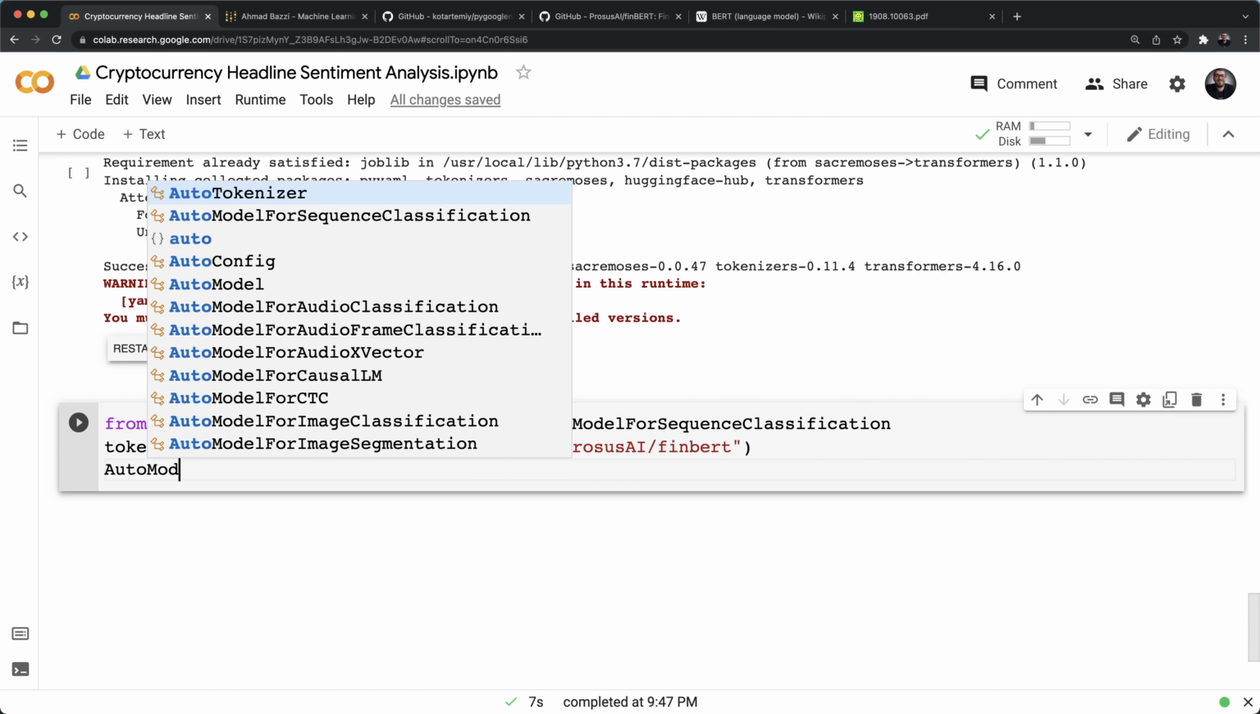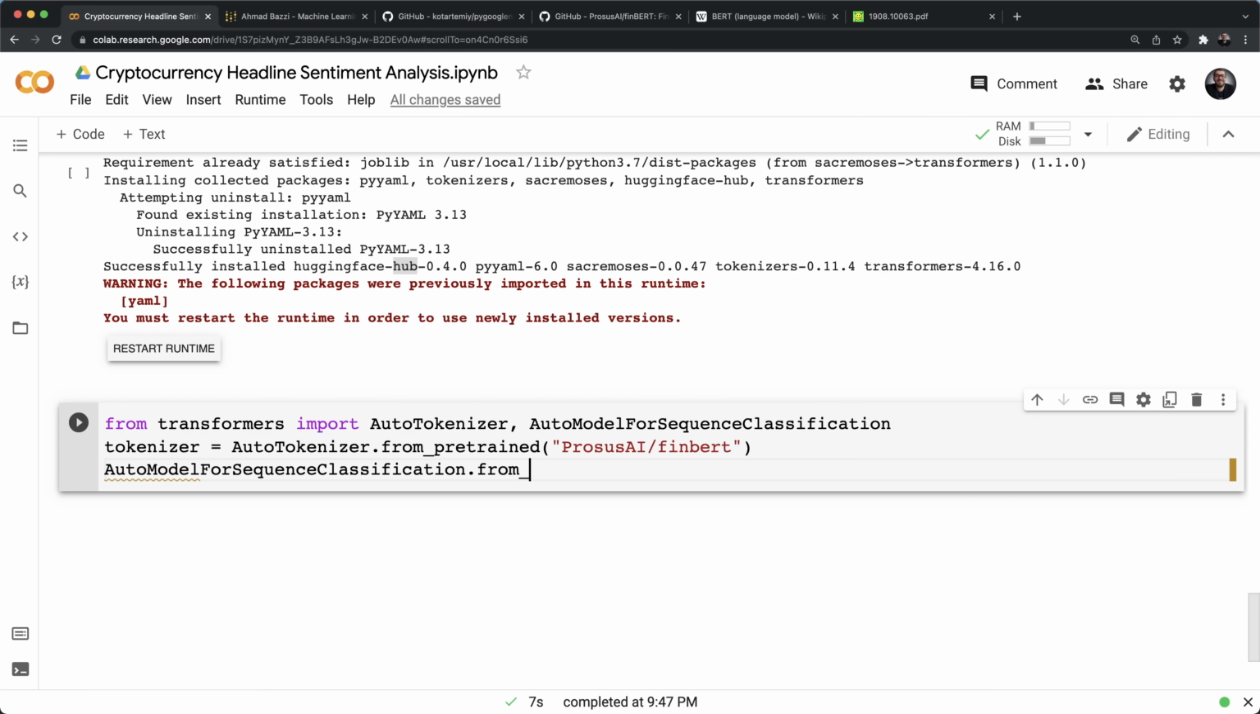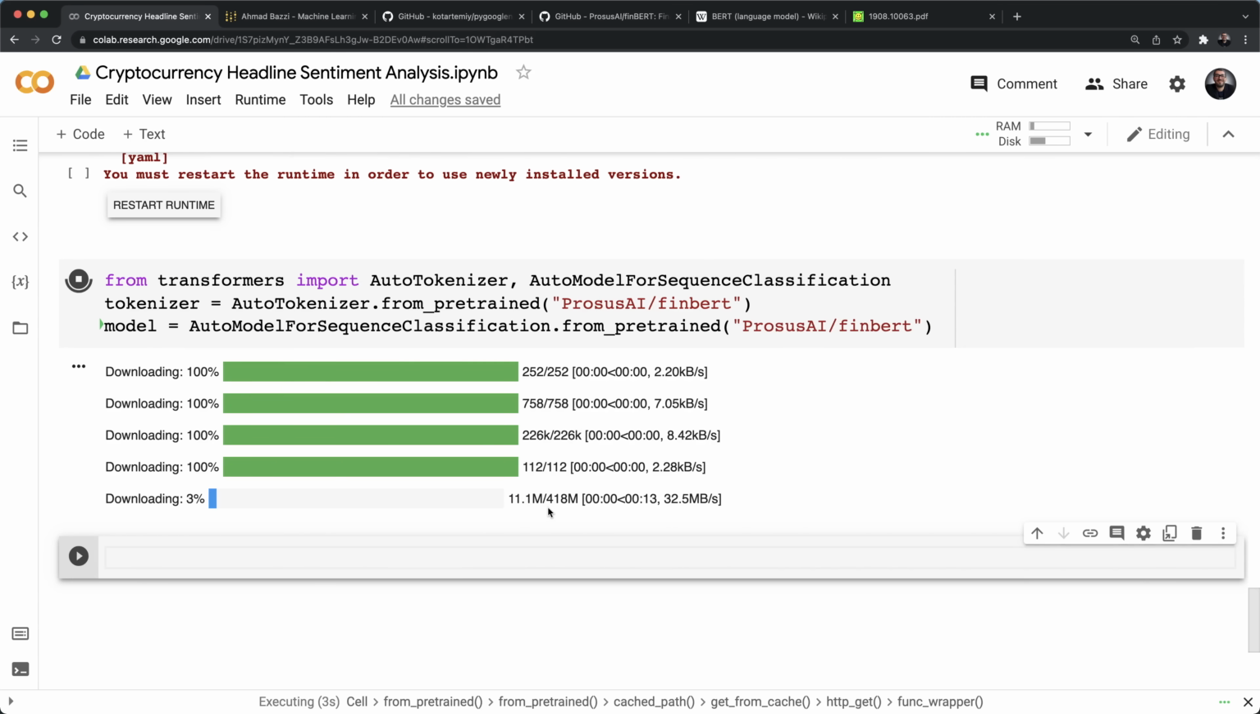Okay, then we need the model as well. So I'm going to run AutoModelForSequenceClassification.from_pretrained, and I'm going to copy paste the same link, and I'll save this in a model. So let me run this. It's downloading the model. This might take a bit of time. As you can see, it's 418 megabytes.